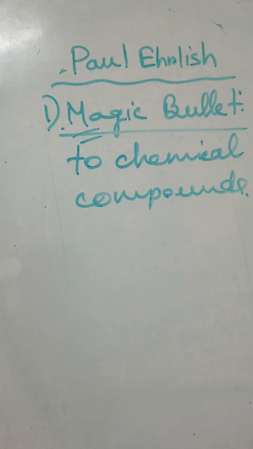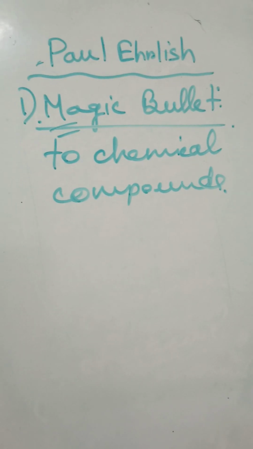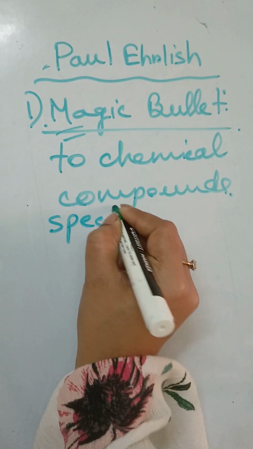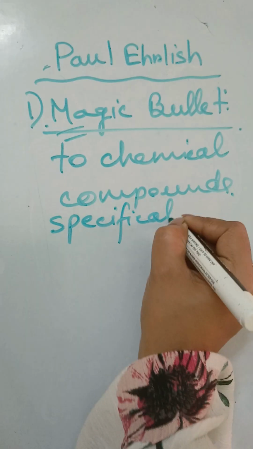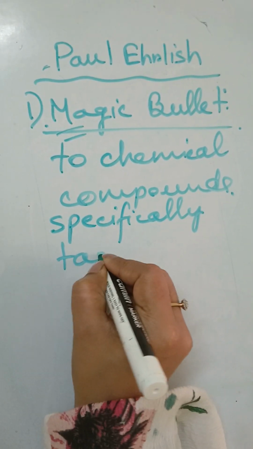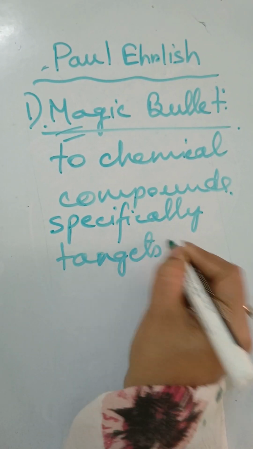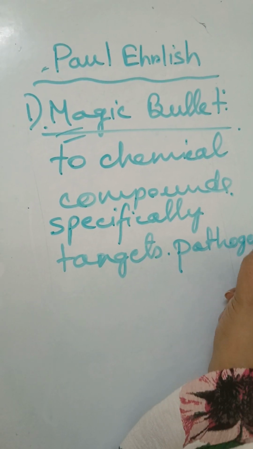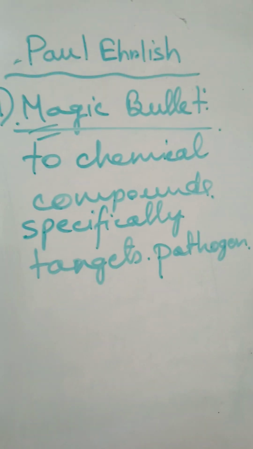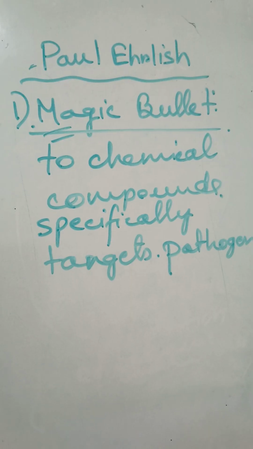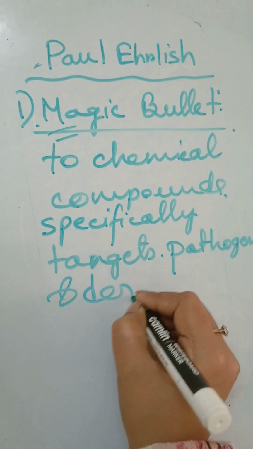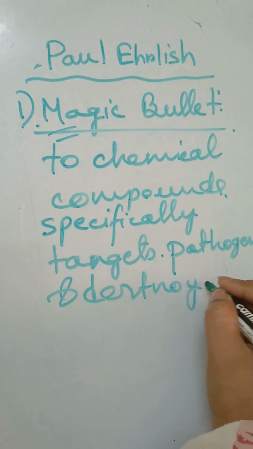This concept basically defines any kind of medical compound that specifically targets the pathogen, meaning those that cause disease in our body, and destroys them. Destroy what?